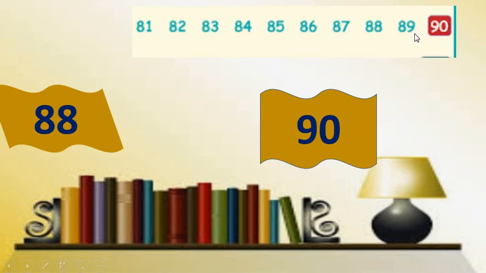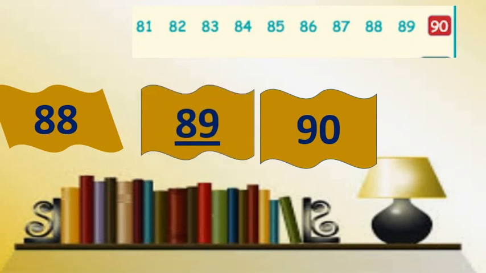After 88 there is number 89. Before 90 there comes 89. So we can say that 89 is the between number of 88 and 90.